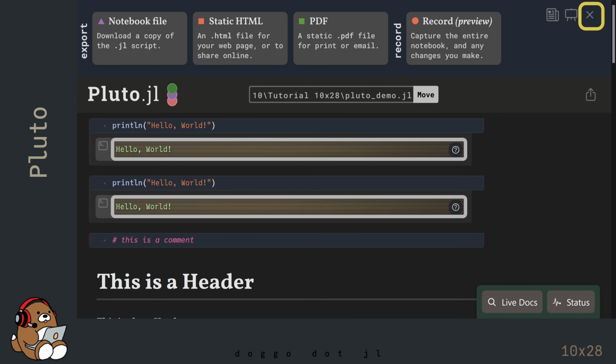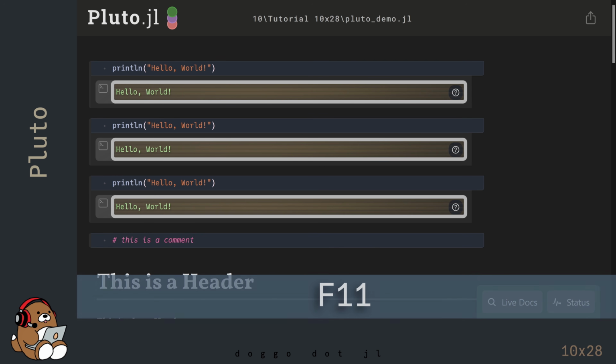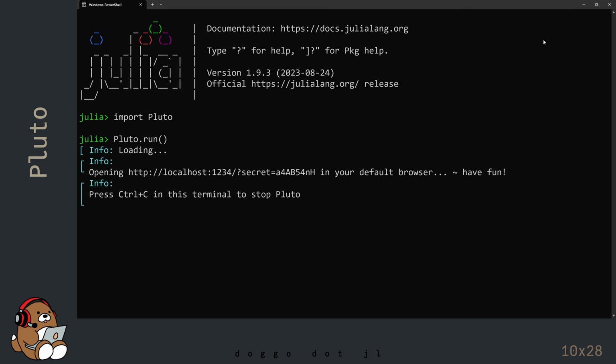Back in the live version of your Pluto notebook, close out of these export options by clicking on this X. To close out of Pluto, you can just X out of it.